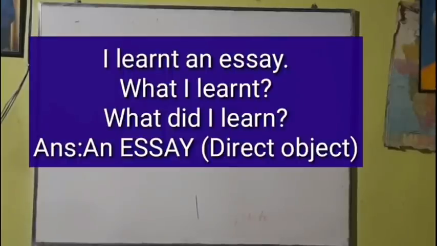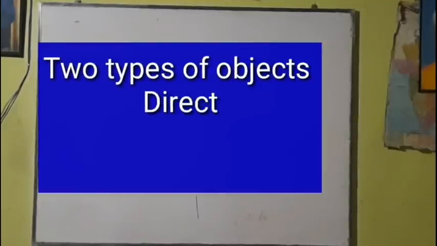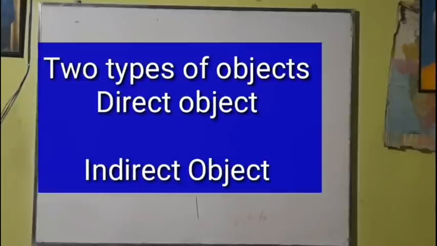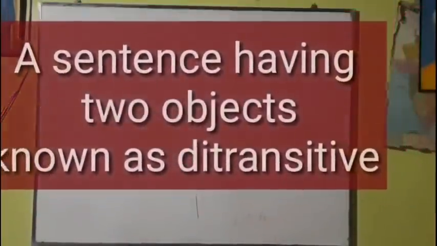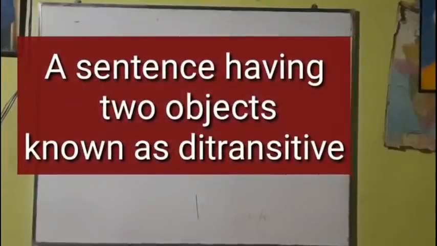There may be two objects, that is, a direct object and an indirect object. If a sentence has two objects, it is called ditransitive. Di means two. If a sentence has two objects, it is considered ditransitive: direct object and indirect object.